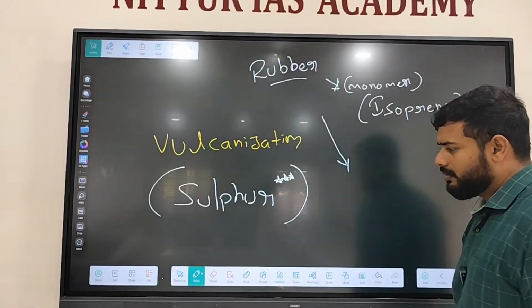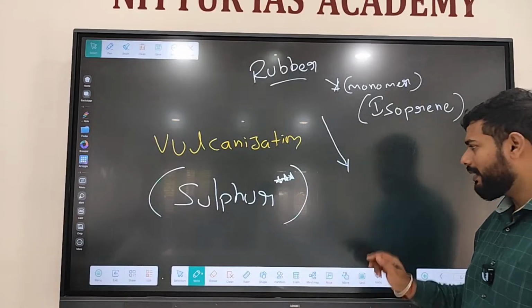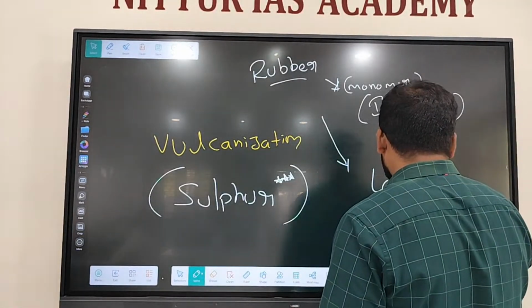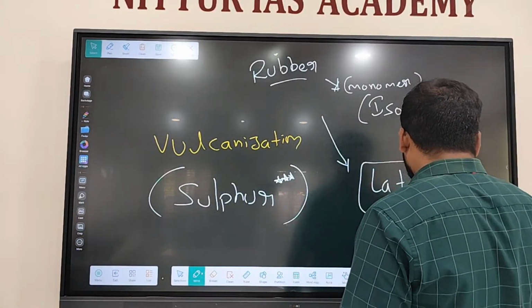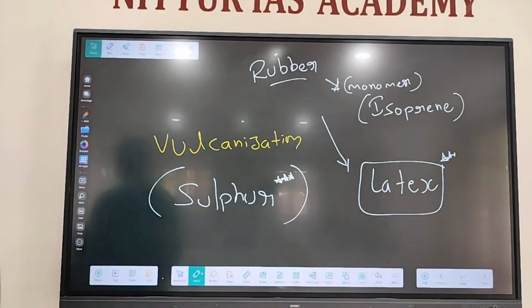The form of rubber before vulcanization is called latex. A rubber's pre-processed form. In your mattress, you might have heard about a layer called latex gel, right? That is the first starting phase of the rubber, latex.